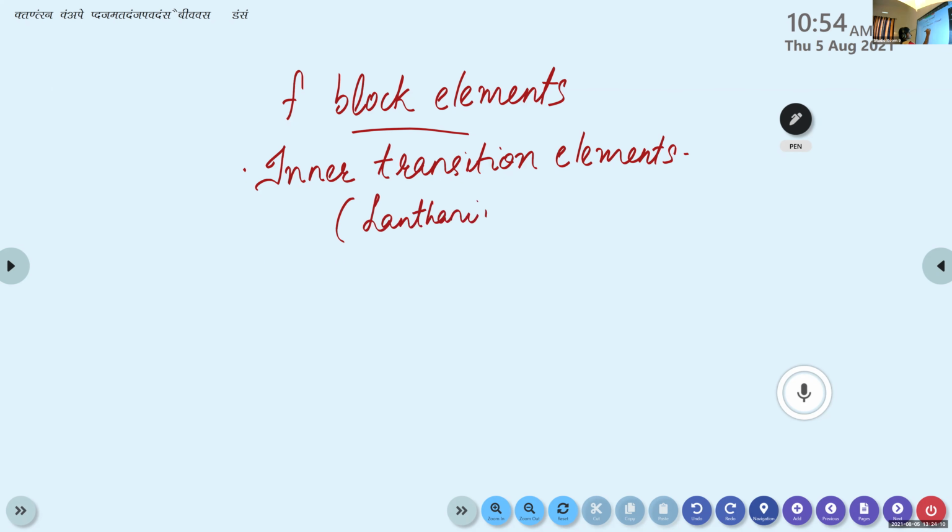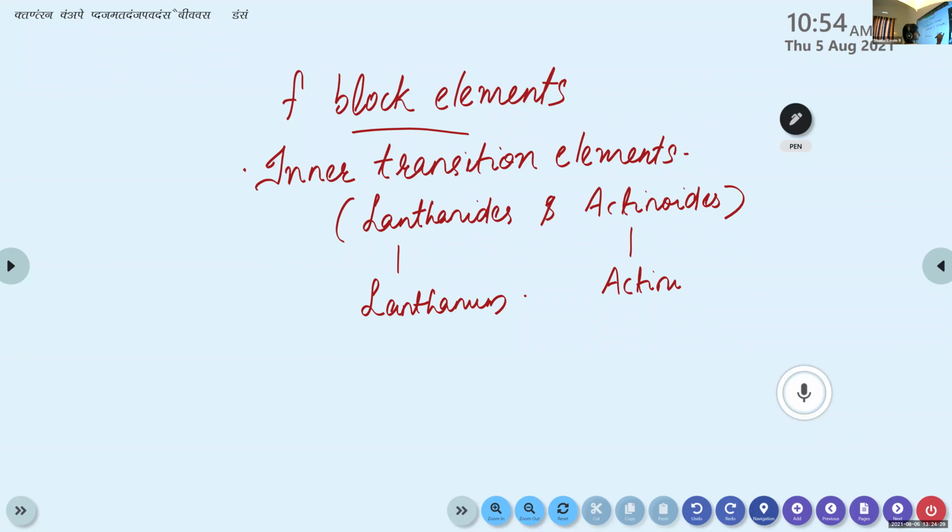Elements after lanthanum are known as lanthanoids. Then elements after actinium are known as actinoids. Here also the last electron enters the F orbital or F subshell.